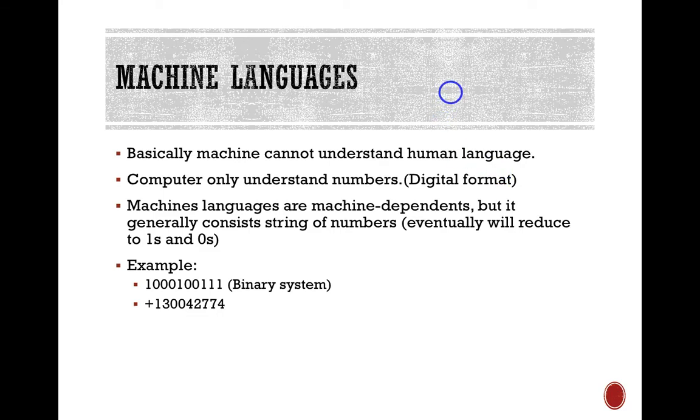Okay, what is machine language? Basically, a machine cannot understand human language. This is normal. We don't understand machine language, we understand this one. A computer only understands numbers, right? 101010, digits. And machine languages are machine dependent, but generally consist of strings of numbers.